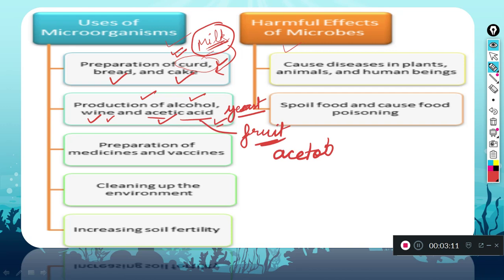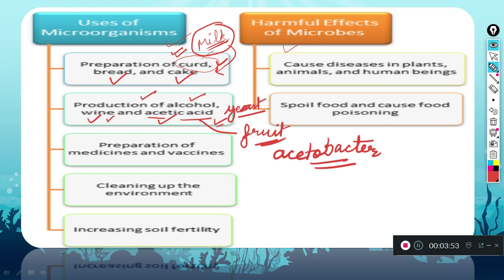These acetobacter are bacteria, microorganisms which are fermenting these fruits and making acetic acid. So it is helping in formation of acetic acid. This acetic acid is produced or excreted by acetic acid bacteria, from a particular genus which is called acetobacter.